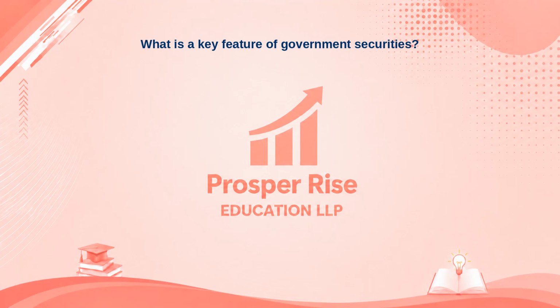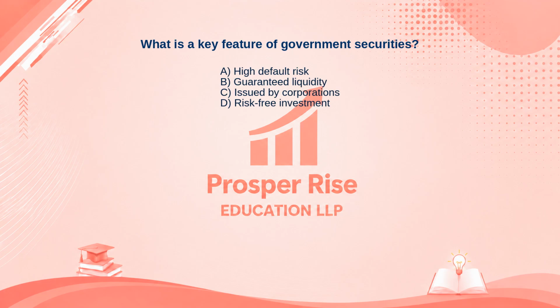Test your knowledge with this one. What is a key feature of government securities? Here are your options. A. High default risk. B. Guaranteed liquidity. C. Issued by corporations. Or D. Risk-free investment.